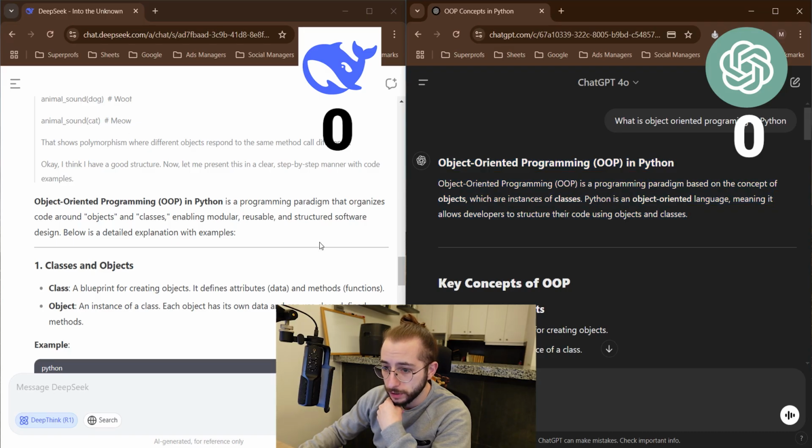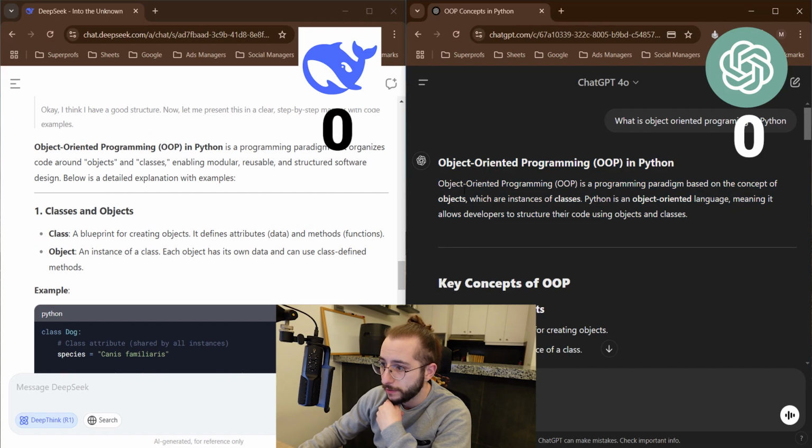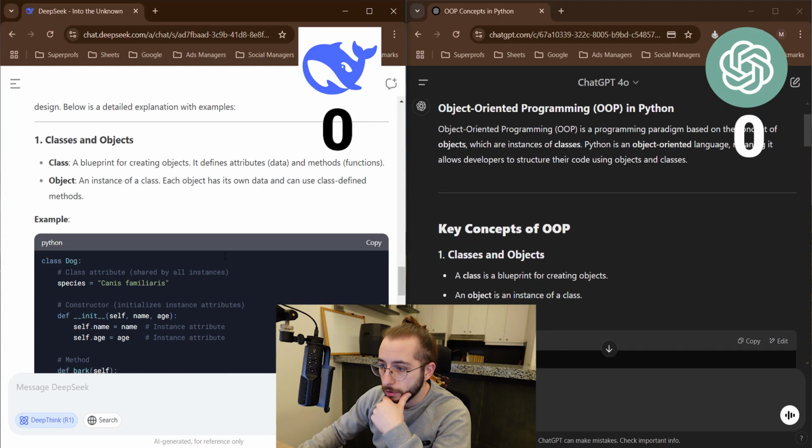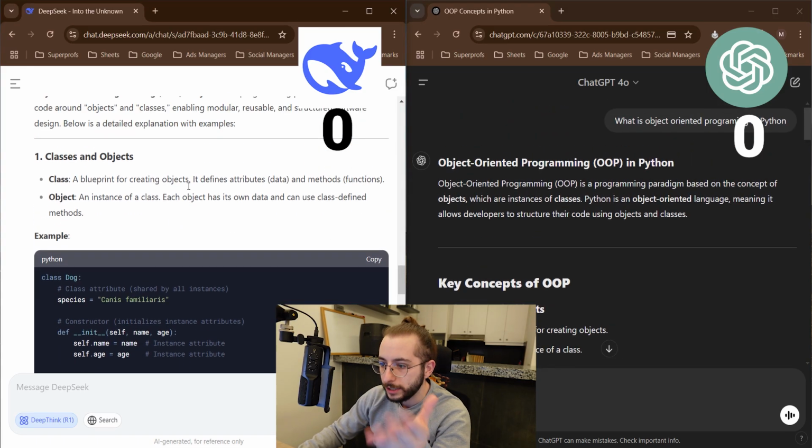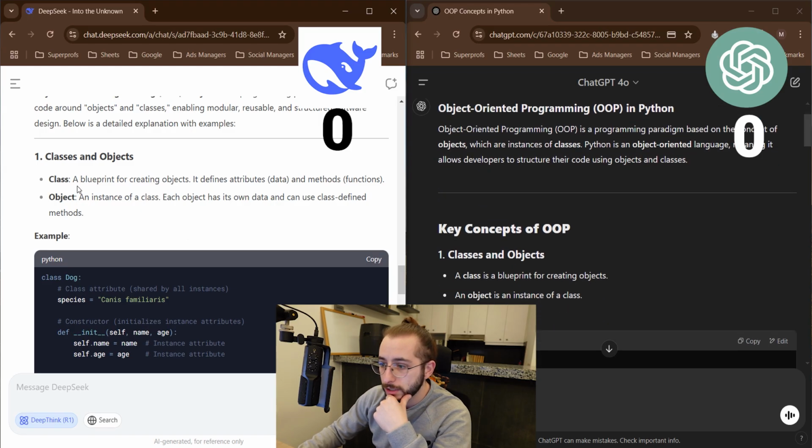first things first, the organization on ChatGPT looks much better. There's a paragraph right here with a big title. It's just like all clumped up together. But anyway, key concepts. Okay, right here we didn't know that these are key concepts. Classes and objects. A class is a blueprint for creating objects. It defines attributes, data, and methods, functions. Okay, this explanation is a little bit better.